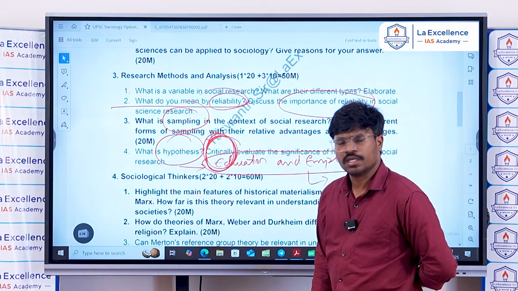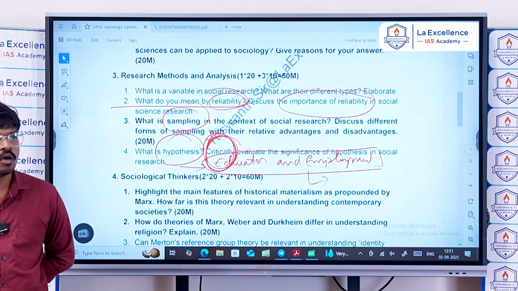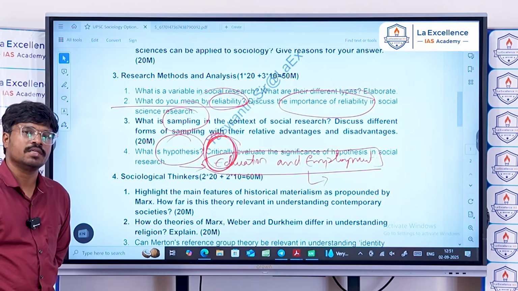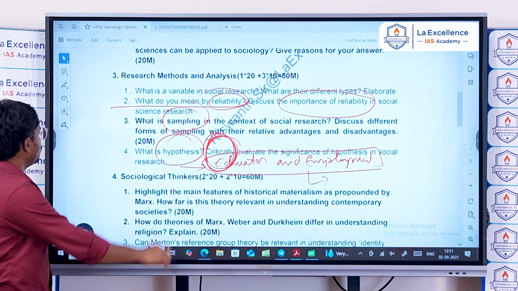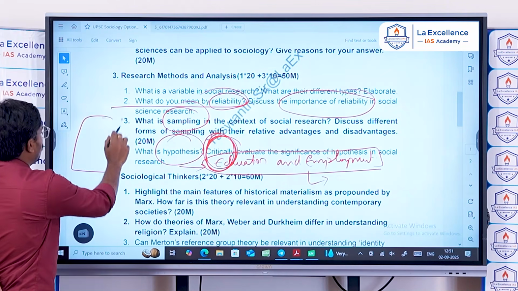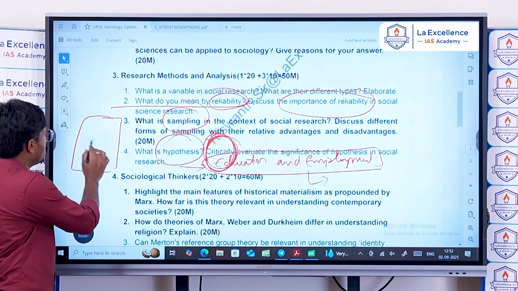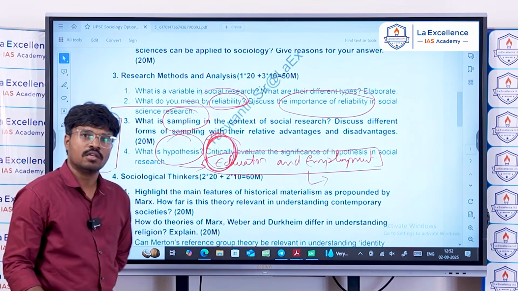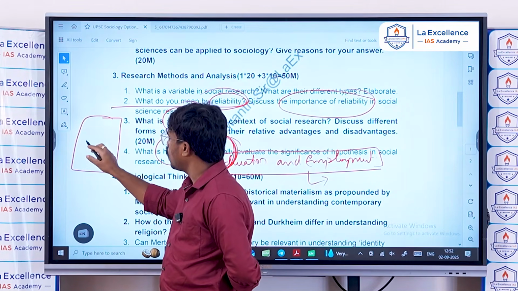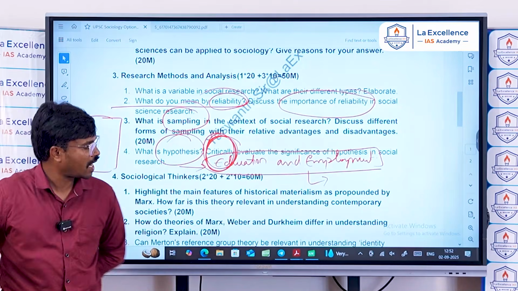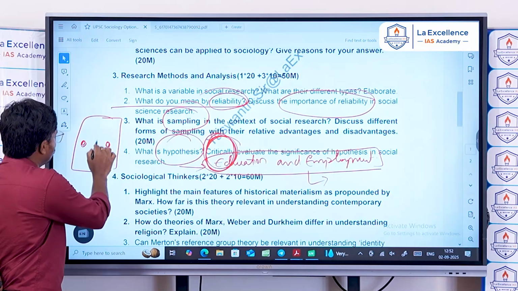In phenomenology, the way of looking at a particular phenomenon is different for different people. Take a transparent coffee shop where two individuals are sitting, a male and a female, and suddenly the power goes off and the candlelight is on.